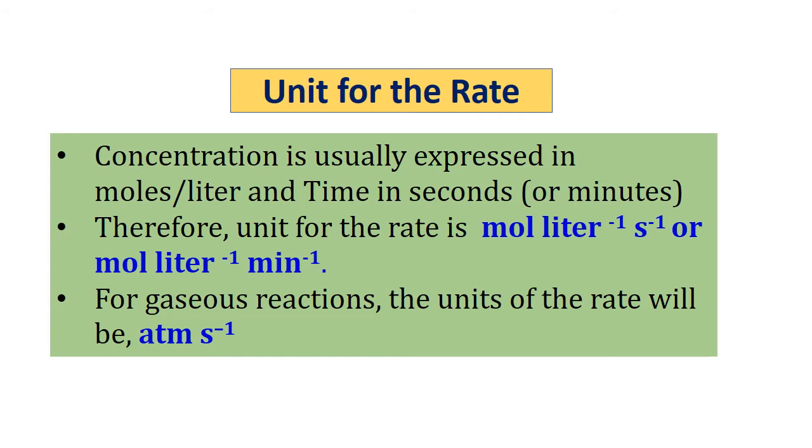The unit of concentration is mole per liter, and when it is divided by time, either seconds or minutes, we get the unit. So on the whole, the unit for the rate is mole per liter per second or mole per liter per minute. But for gaseous reactions, the concentration is expressed in terms of atmosphere, so the unit for the rate becomes atmosphere per second.